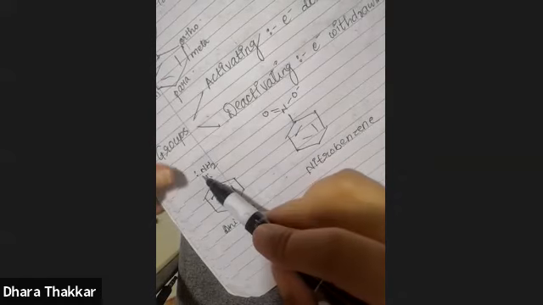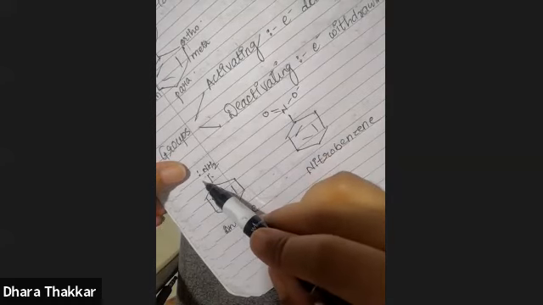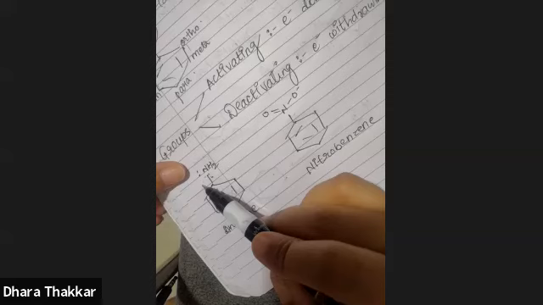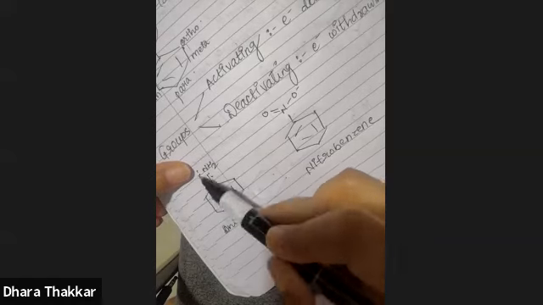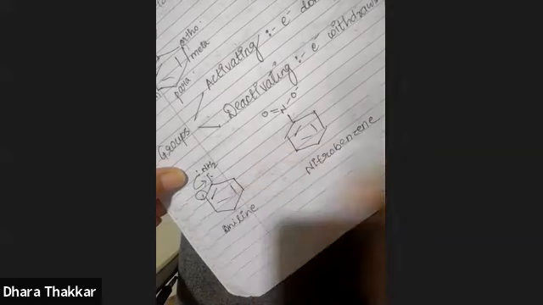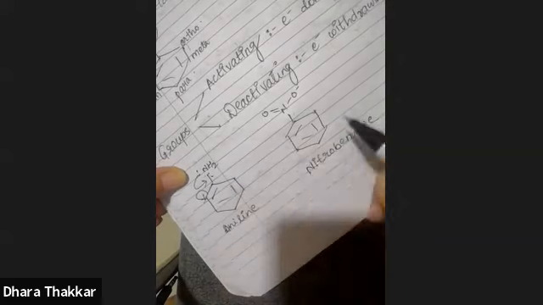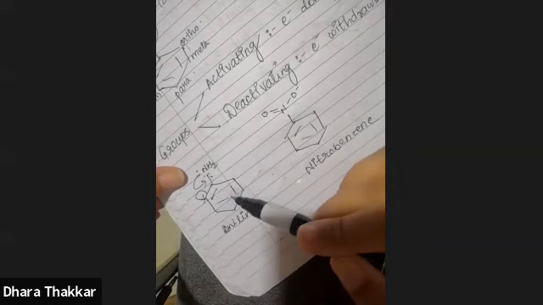Now, there is a lone pair present on nitrogen. What is the meaning of lone pair? Meaning of lone pair is free electrons. Free electrons means they can be donated to a suitable species. Now, if you see, this lone pair is in direct resonance with benzene. So this lone pair participates in resonance like this. So what is happening over here is that the lone pair on nitrogen is going into the ring.